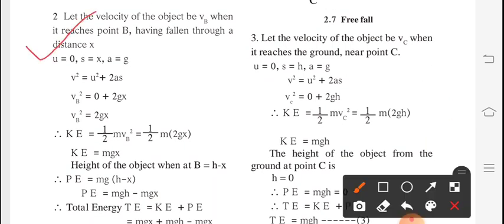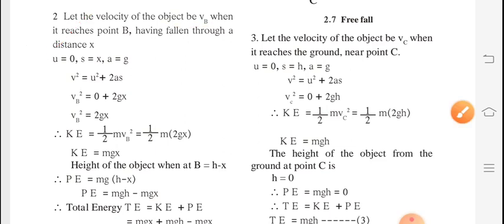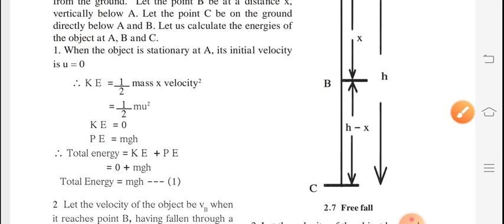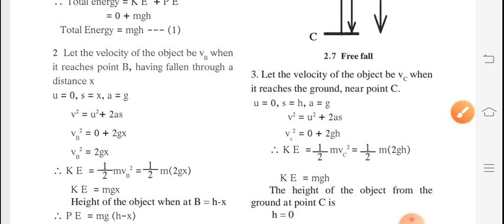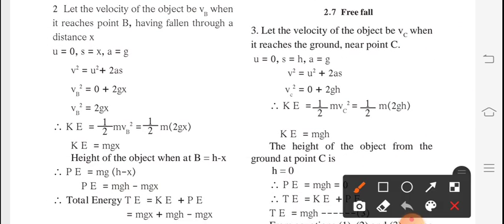For point 2, let the velocity of the object at point B be vB. Somewhere it is falling down, it has started to fall, and we are taking the middle point B. Its velocity is vB.